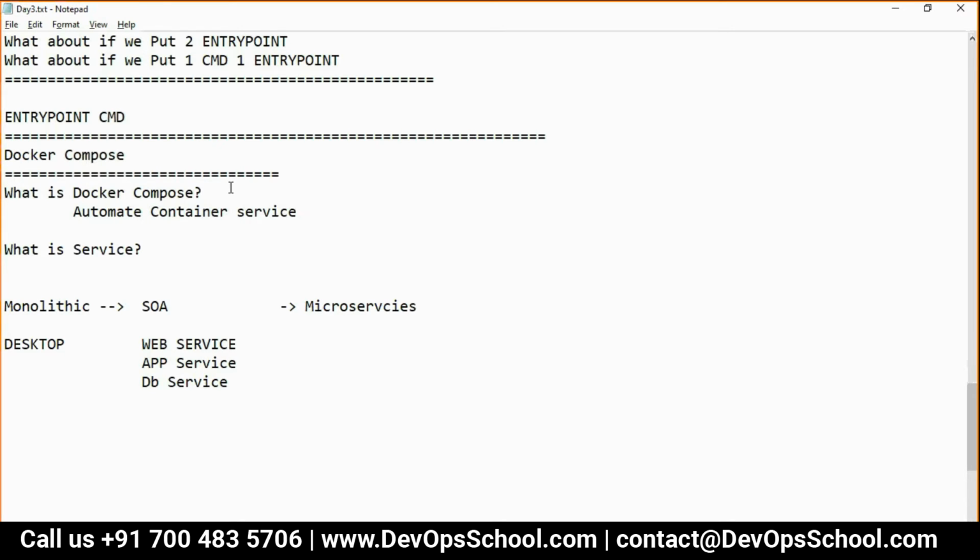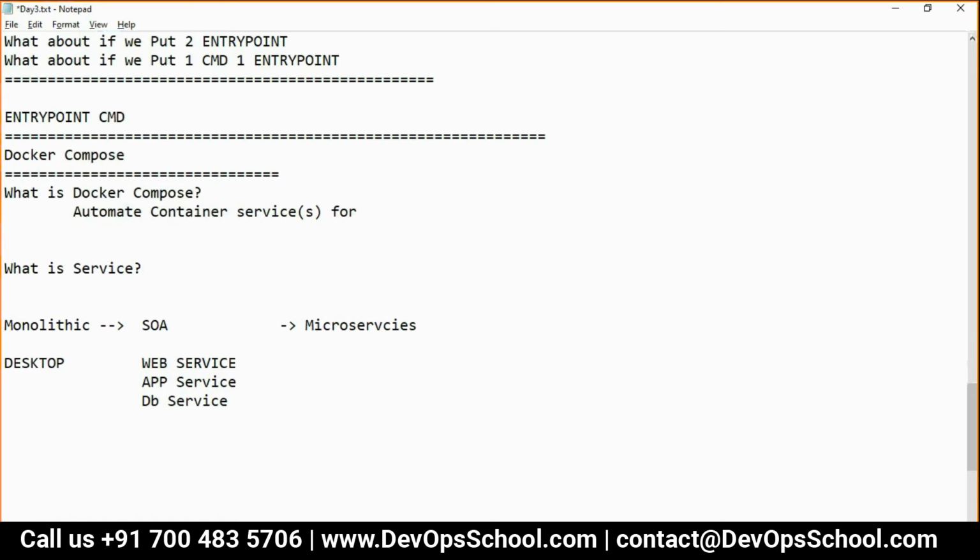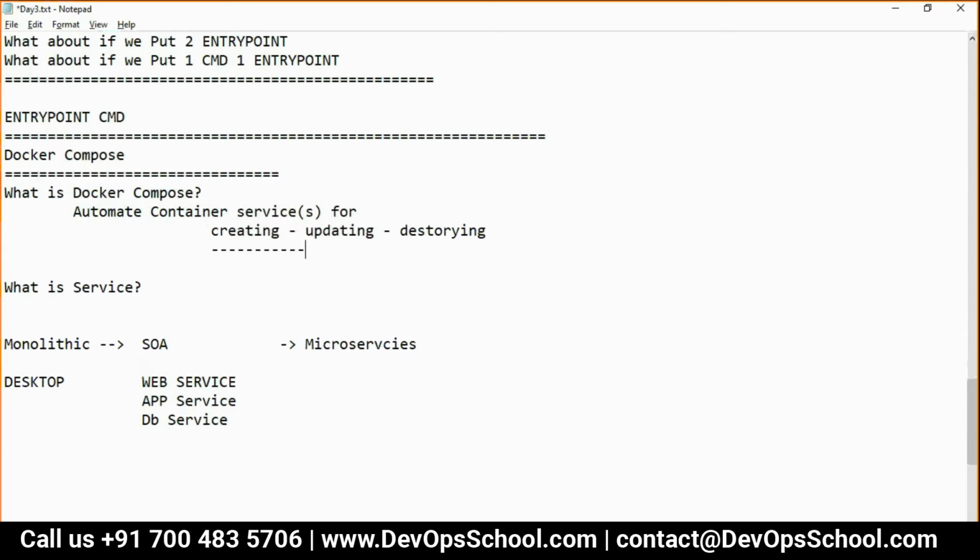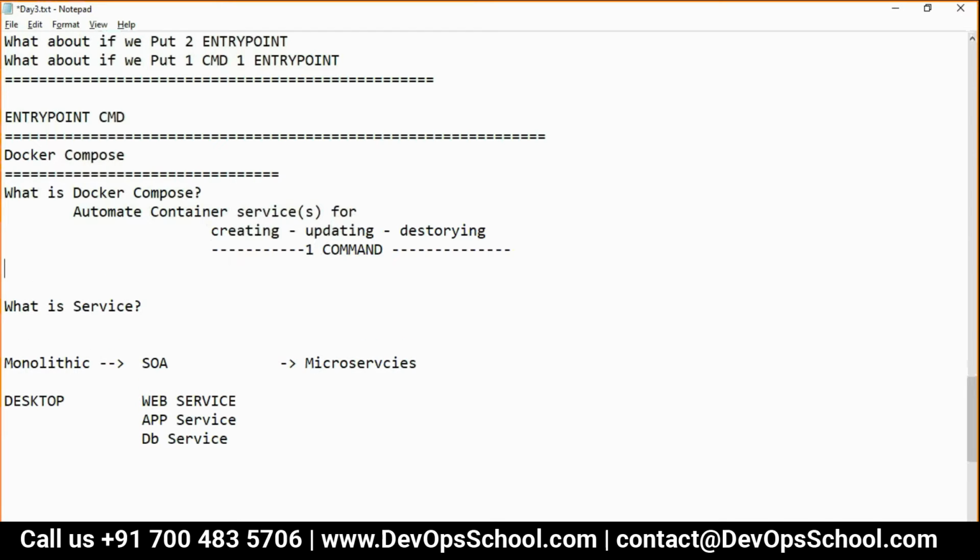What is a service? Container services for creating, updating, and destroying, with one command. That's all. Simple definition, not complicated. Everything you can do in one command in Docker Compose, not 12, 30, 40 commands.